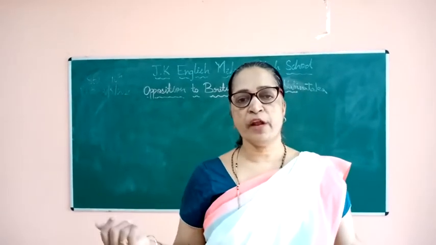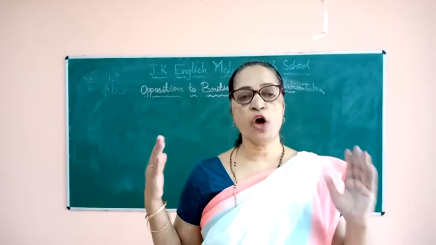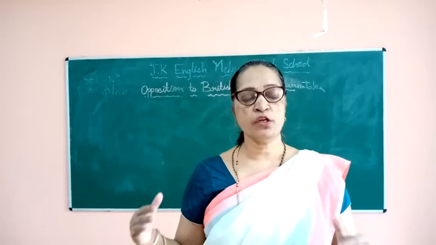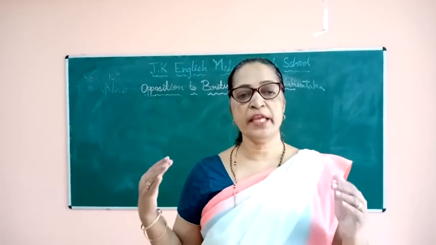Tipu Sultan felt that the British were the major obstacle to his policy of expansion. So Tipu wanted to drive the British away from Indian soil.